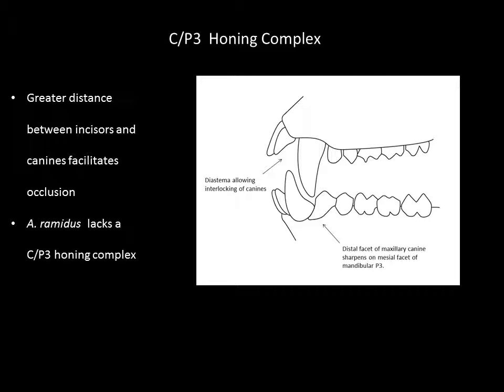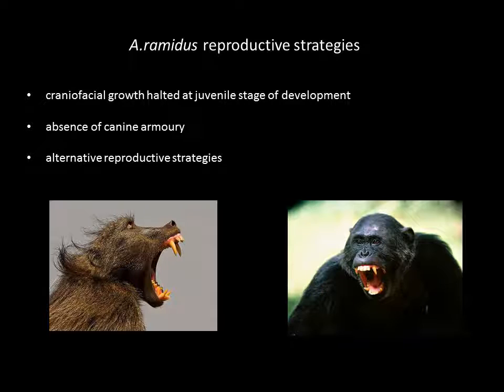A. ramidus has none of this CP3 complex, and the males and the females are thought to be very, very similar. They've not diverged at puberty as in other great apes. Consequently, how are we going to think about Ardipithecus ramidus reproductive strategies? In baboons and in other primates, these big canines are the means by which males vie for status within the sexual hierarchy, or predator defence or intergroup conflict. So they're used in conflict and threat display and these kinds of things.